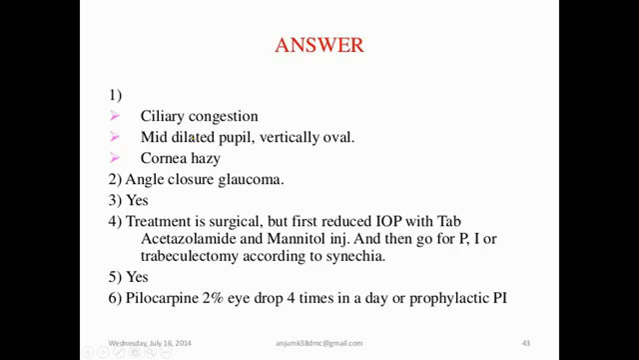This is the diagnosis of acute congestive glaucoma, with ciliary congestion. Treatment is surgical, but medical is acetazolamide and antiglaucoma drugs. According to synechia, if more than 180 degrees, then trabeculectomy; if less than 180 degrees, PI, peripheral iridectomy. And for the fellow eye, pilocarpine 2% and prophylactic laser PI.